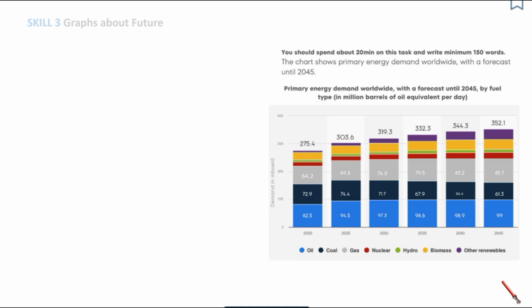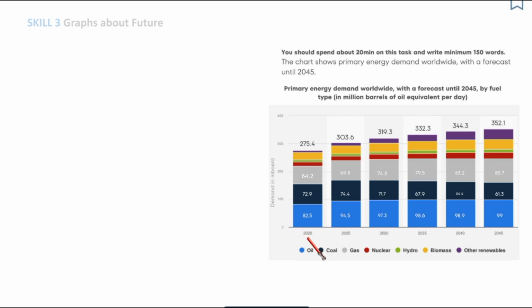Well, the chart shows primary energy demand worldwide. Worldwide means in the whole world, global demand, with a forecast until 2045. A forecast is expectations or predictions. As we can see, there are projections until 2045. And the first year is 2020. It's already in the past.